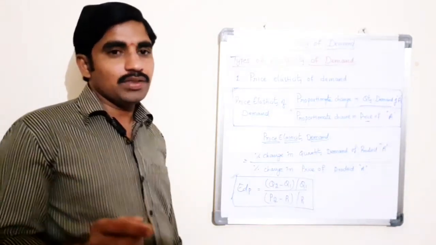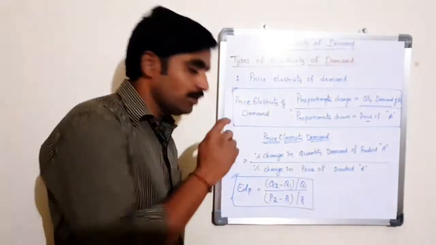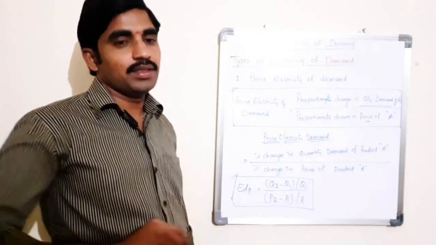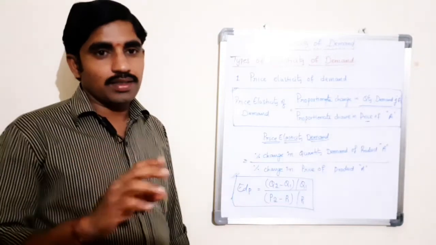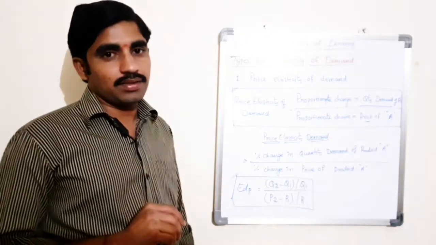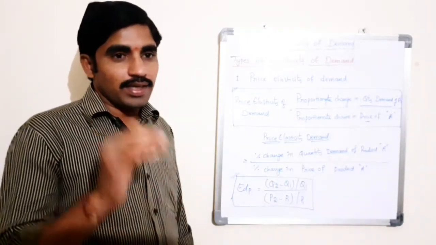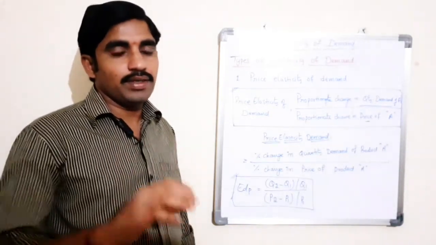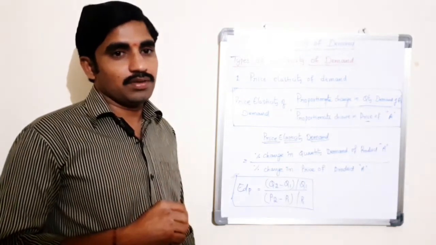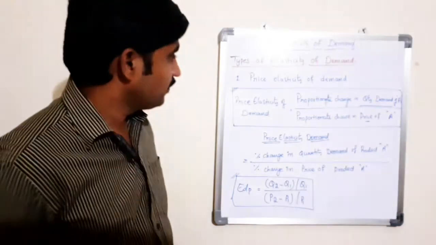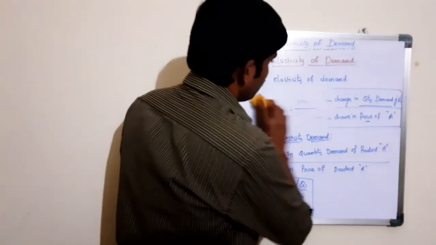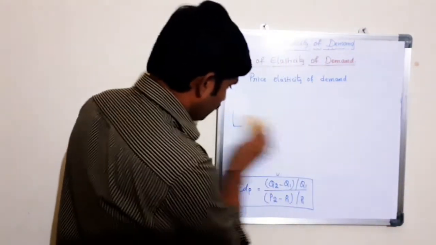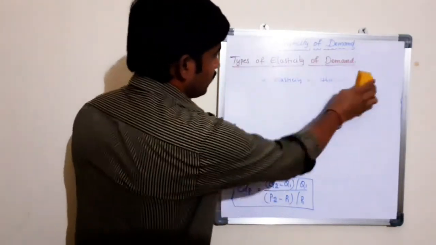Based on the result, we need to interpret whether it is elastic, inelastic or unity elastic. These can be identified by using some values. Let us take these three measurements: elastic demand, inelastic demand and unity elastic demand.